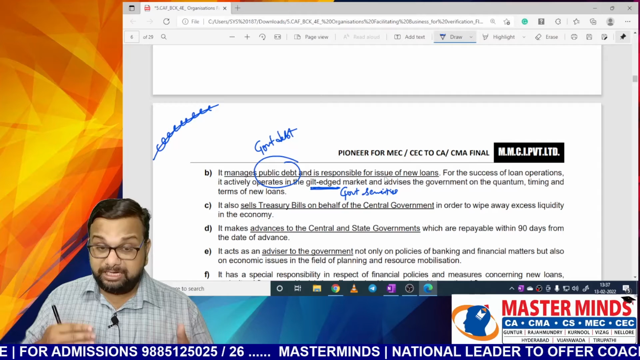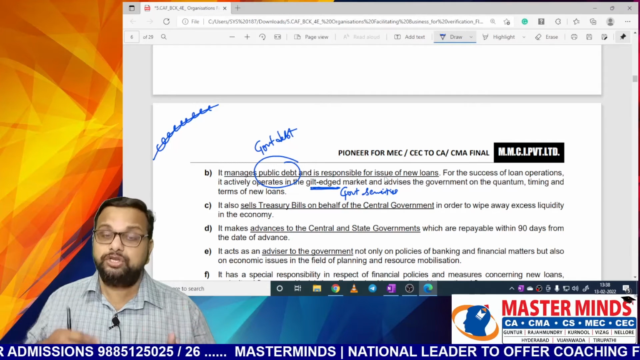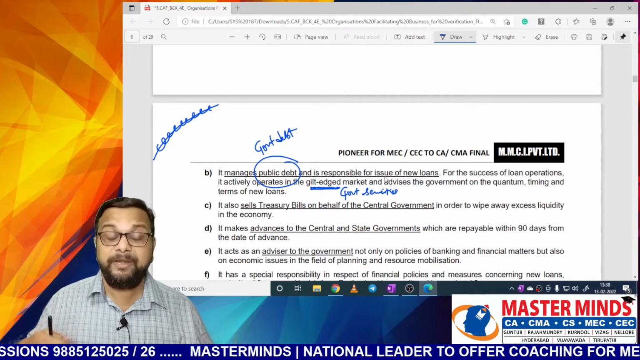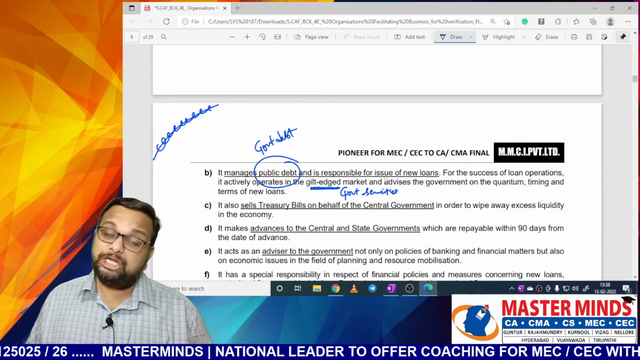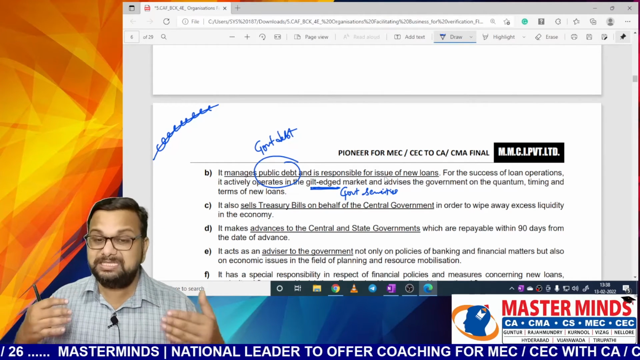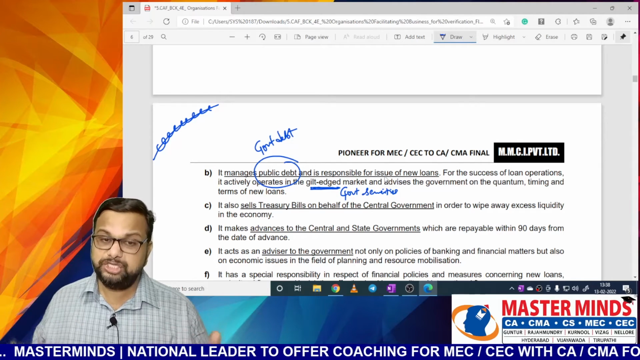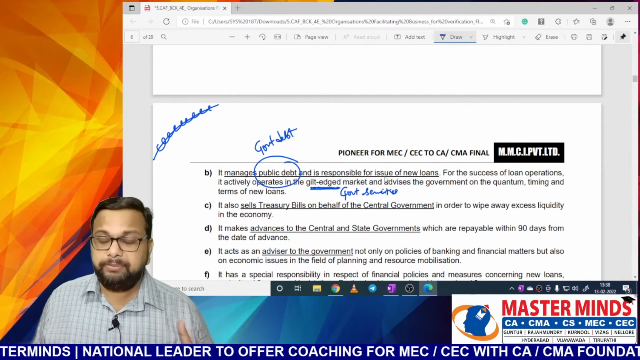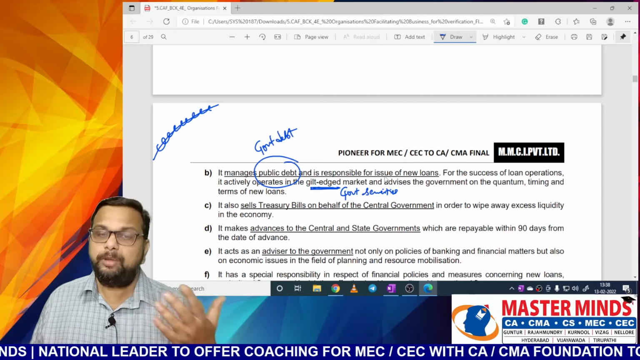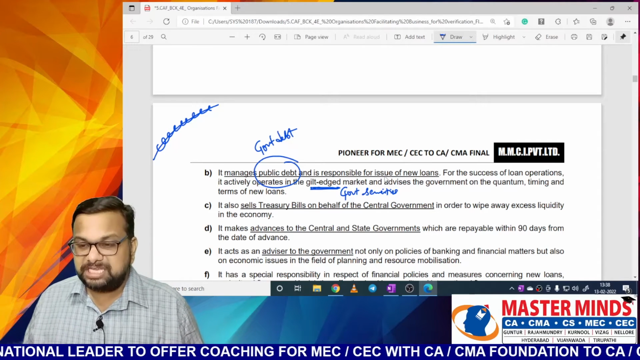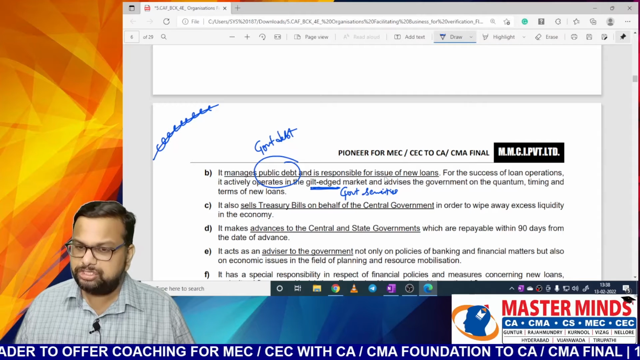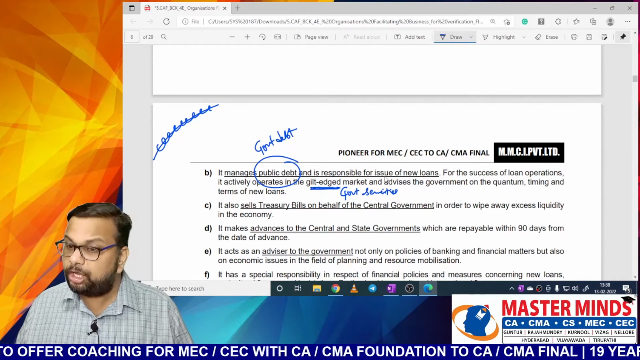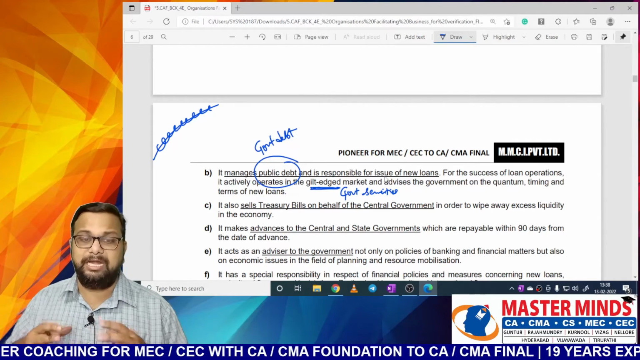Okay. And it will keep a track of this loan also. So how many loans has the government of India taken from the public or from the market? What is the maturity date of each loan? Because it acts as a banker to the government, right? So it has to maintain all the data. And from time to time, it has to inform the same to the government of India. Okay. So for success of loan operations, it actively operates in the gilt edge market, that is the government securities market, and advises the government on the quantum, that is volume, timing, and term of new loans.